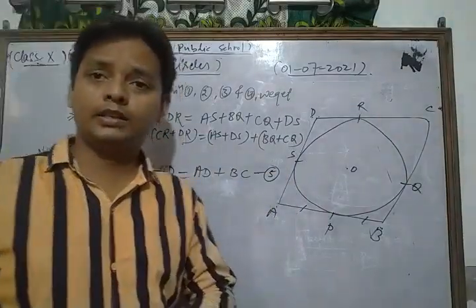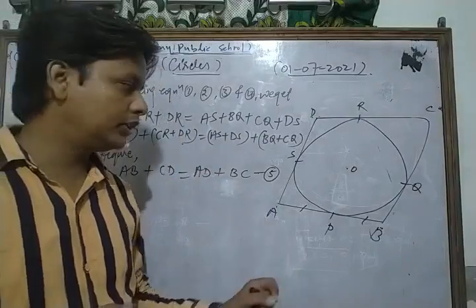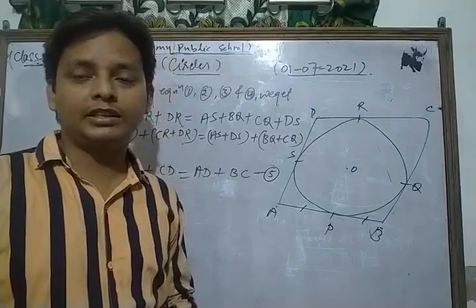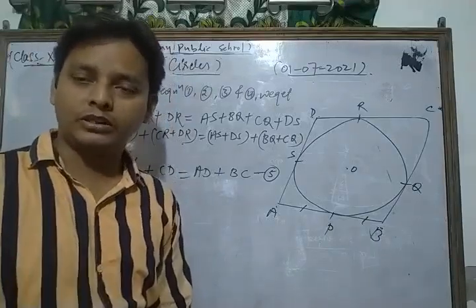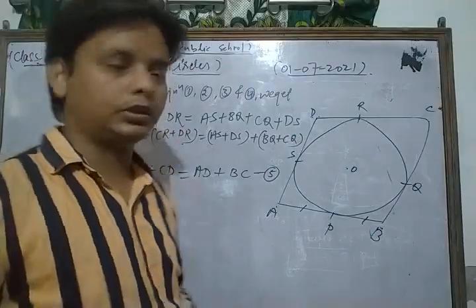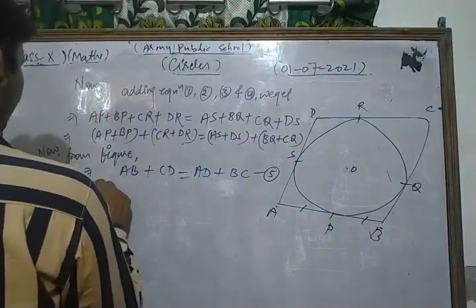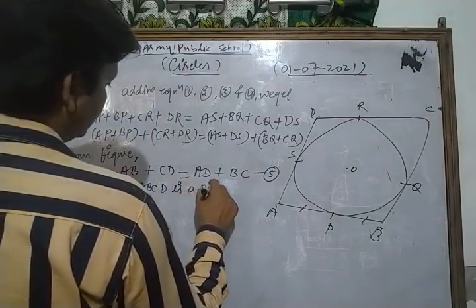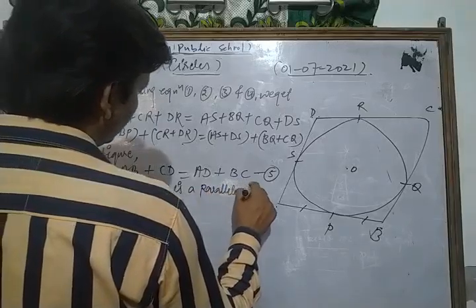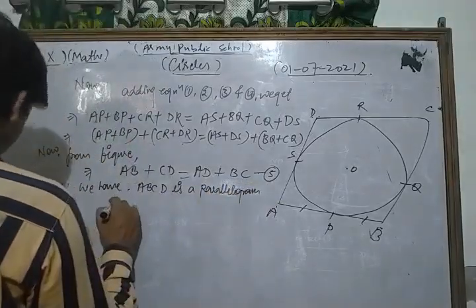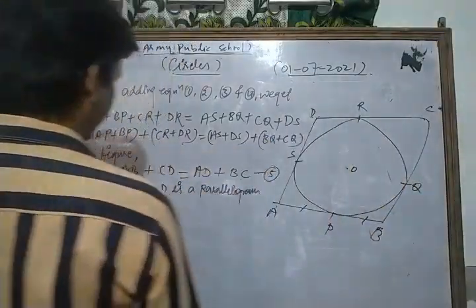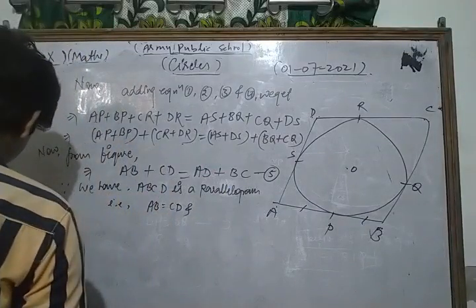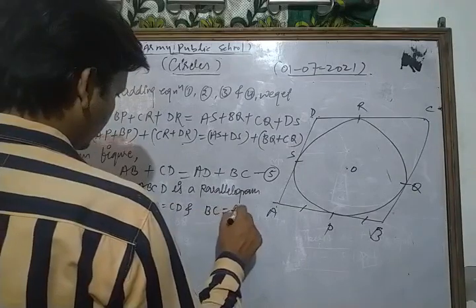Now, dear friends, according to the question ABCD is a parallelogram, and by the concept of a parallelogram, opposite sides are always equal to each other. Since ABCD is a parallelogram, we have AB is equal to CD and BC is equal to AD.